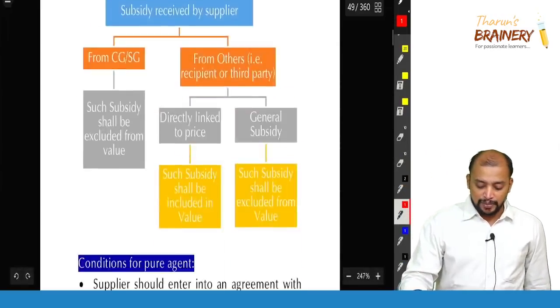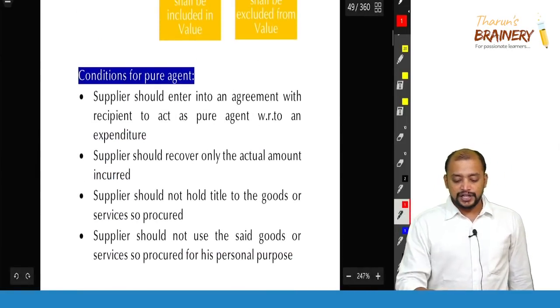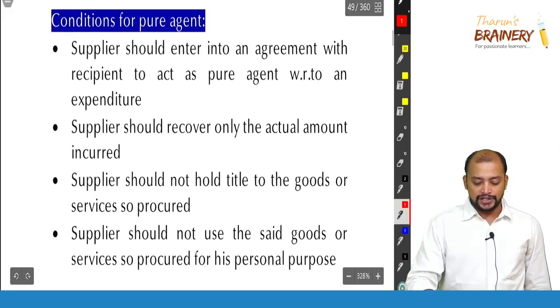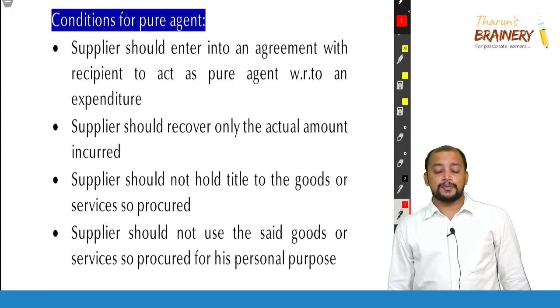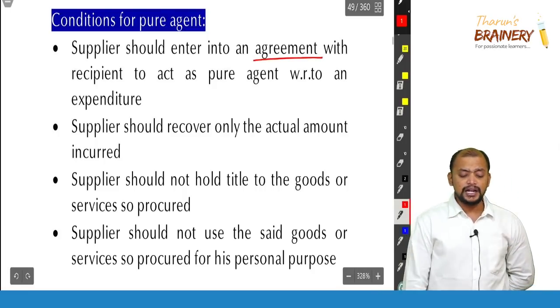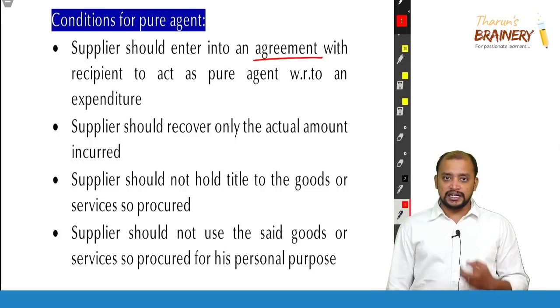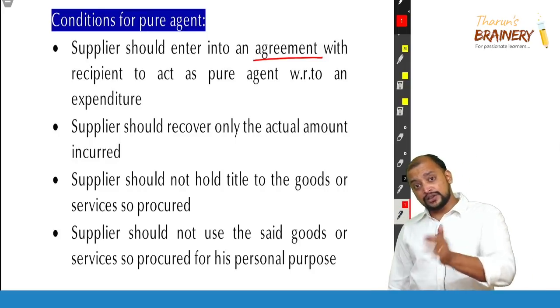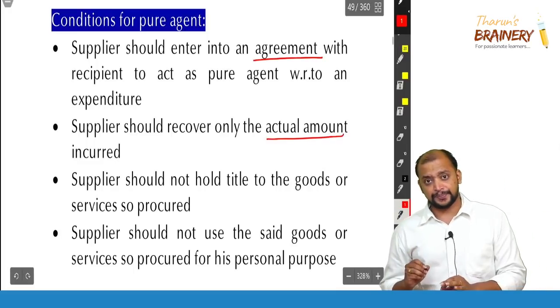When will a person become a pure agent? There are certain conditions for a pure agent. Number 1, the recipient should authorize the supplier to act as a pure agent through an agreement. So there should be an agreement. Number 2, the supplier should recover only the actual amount incurred. So if 10,000 rupees is incurred, only 10,000 should be recovered.